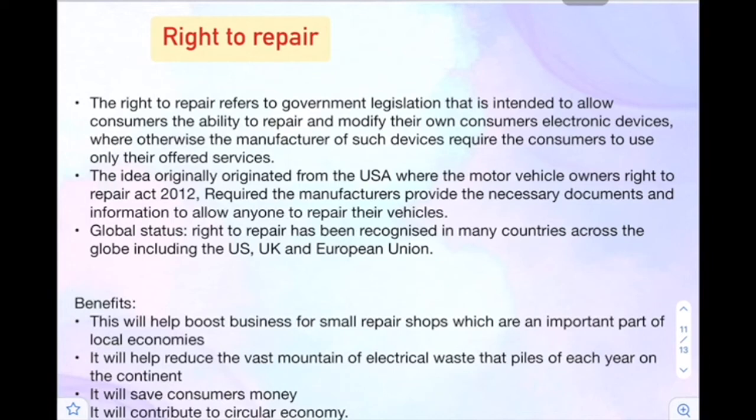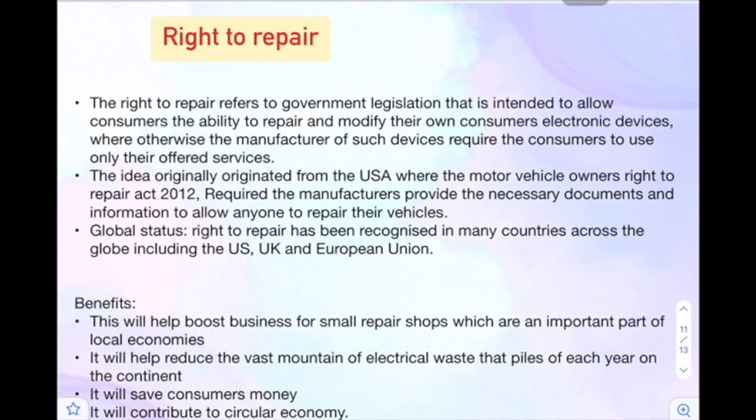So this much cost forces you to buy a new phone, right? This is because the technology and the parts are not easily available to the local shopkeepers. So that's why the cost of getting that phone repaired is very high.